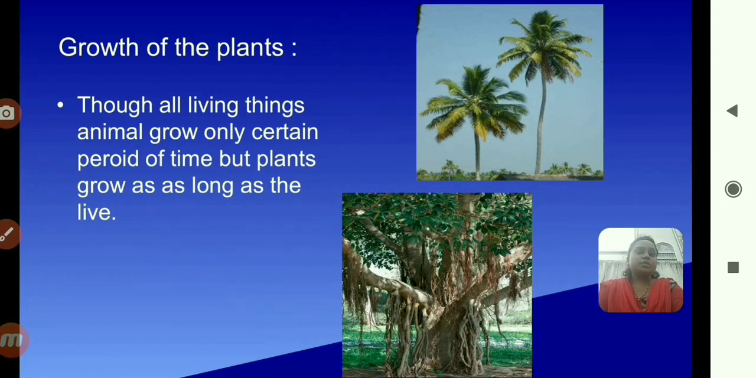Look at the first picture. The first picture is the tree of the coconut. You know the coconut tree? This is coconut tree. And in second picture that is banyan tree. Okay, these two trees grow as long as they live. Means not only these two trees, all trees grow as long as they live. But I give you here two examples, coconut tree and banyan tree. They grow as long as they live. This is the growth of the plant.